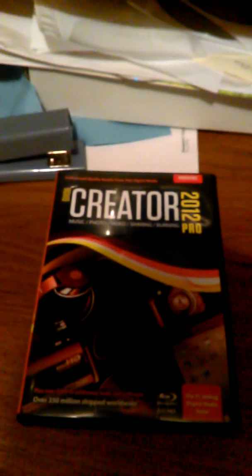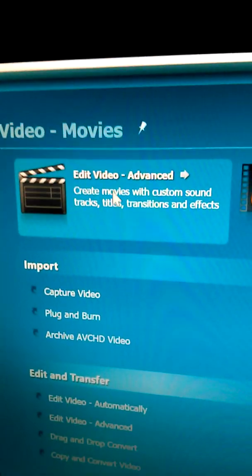I got this Roxio Creator 2012 Professional photo, video, etc. editing program. Just installed it to my Windows 8 computer. Went to launch the program. I went to use the edit video feature right here. Click on it and you see it throws up an error message.